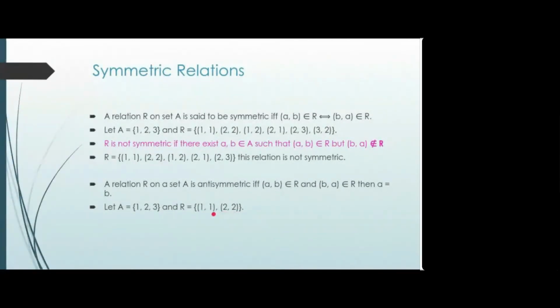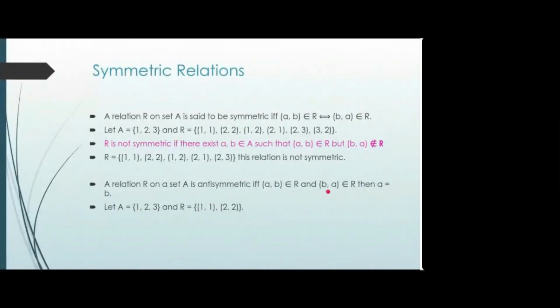But the other meaning of this is, suppose I add 1 comma 2 in this relation, what will happen? Will it be antisymmetric in that case? It will be antisymmetric because, read this statement properly.